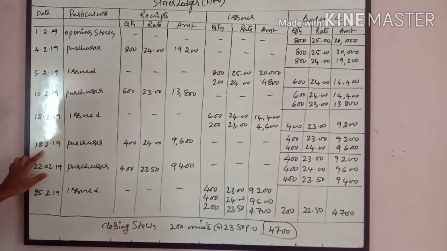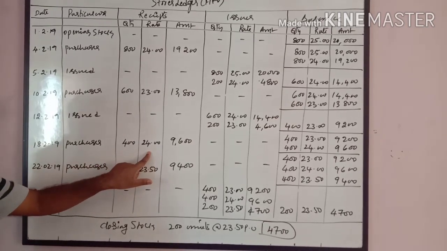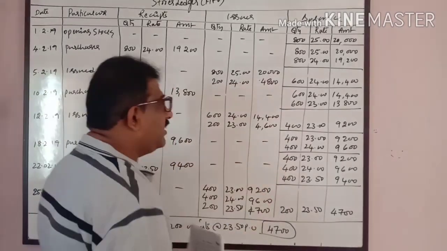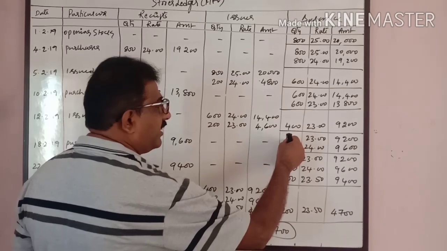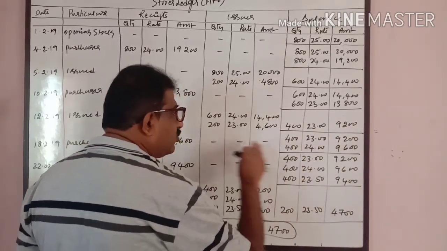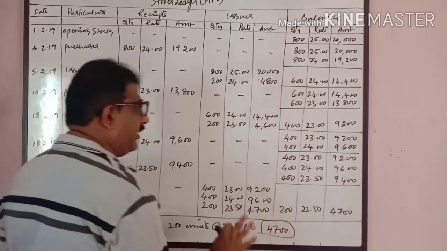Again on 18, purchases made, 400 units at the rate of 24 per unit, it comes to 9600. While writing the balance, first I will carry forward the balance here, 400 at the rate of 23, the previous stock, plus the new stock purchased, 400 at the rate of 24, 9600.